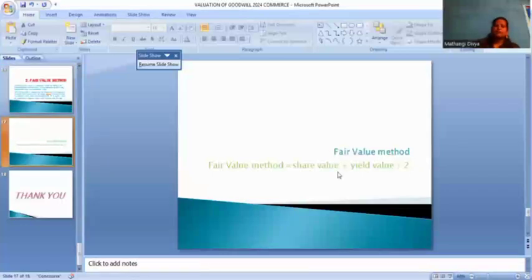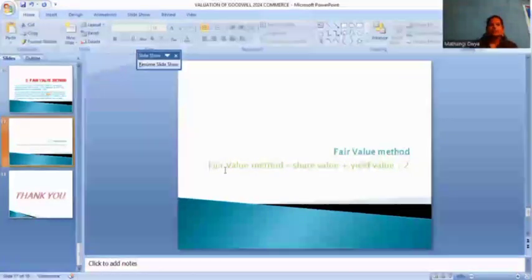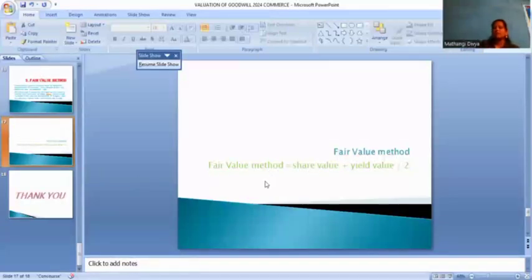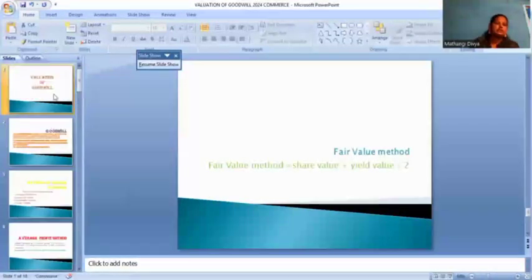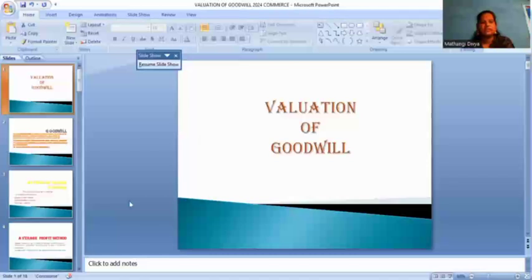In the fair value method we analyze the share value method and the yield value method. Those things are very useful, and we closely use them in the fair value method. Okay, in goodwill we use two methods: first, methods of valuating goodwill, and second, methods of valuating shares. These are the two important things in the valuation of goodwill.